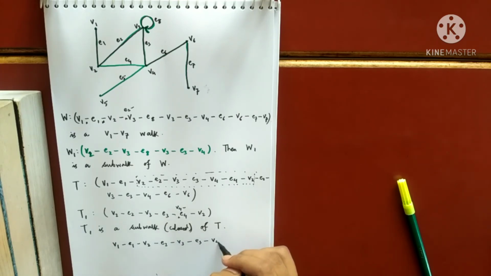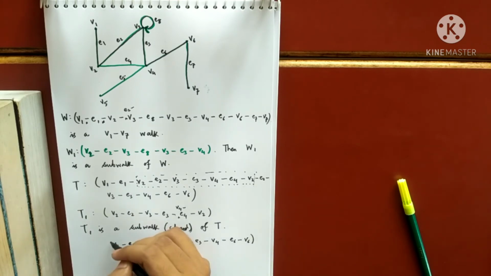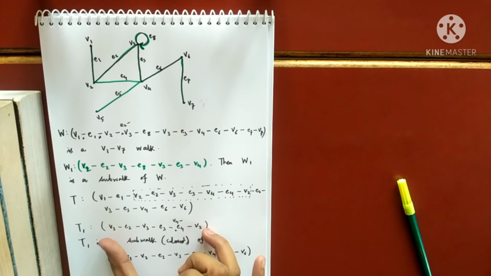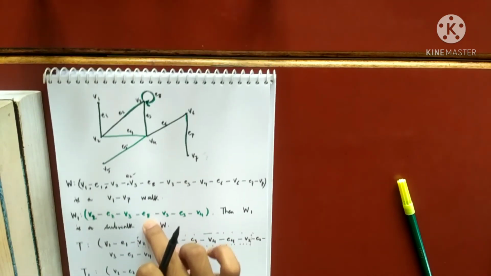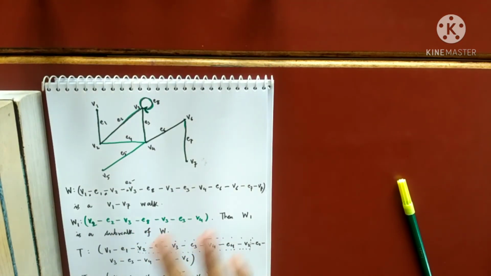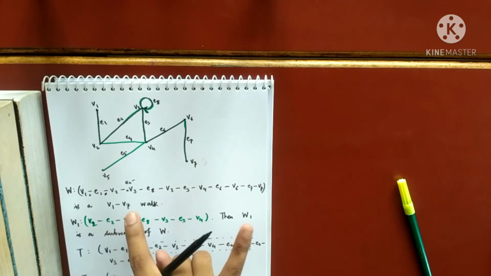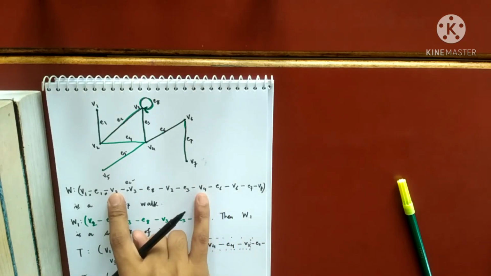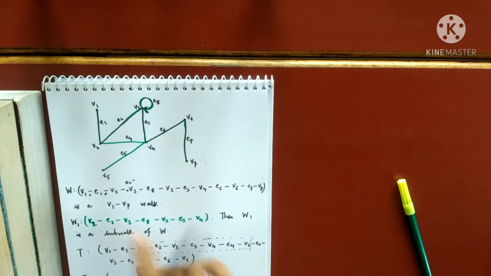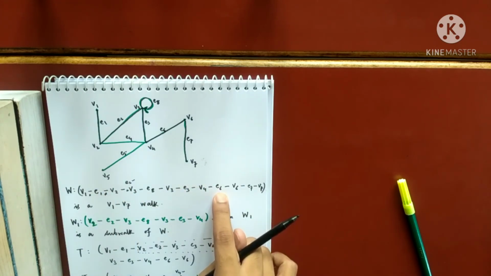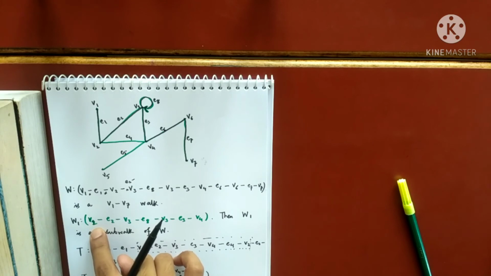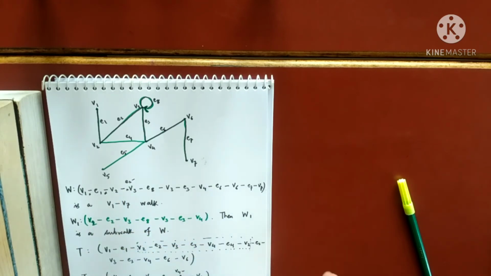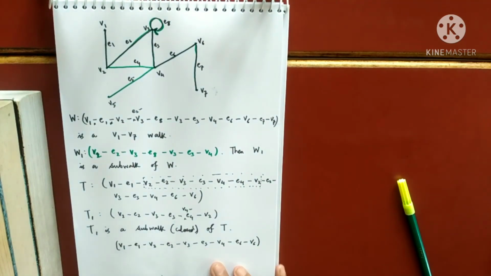So what I am doing basically, I am removing the closed subwalk. This is not true for open subwalk, because how can you remove? If you are removing V2 to V4, then which one to take? You have to remove this full, but there is no connection between E1 and E6 in that case. Or otherwise, what should I write here? V2 I should write or V4 I should write? There is a confusion behind it. So this is not true for open walk. It is only valid for closed walk.